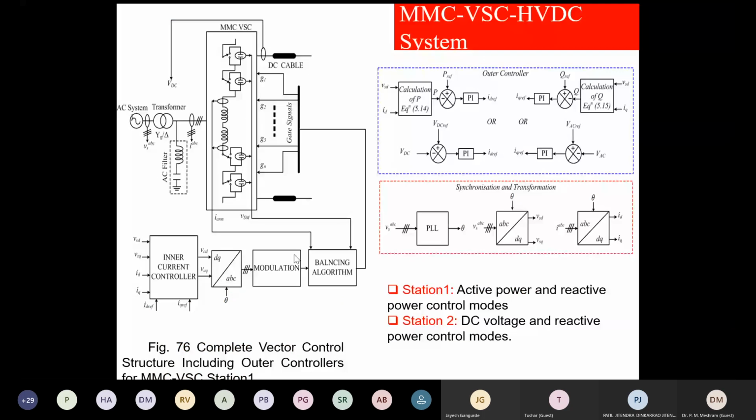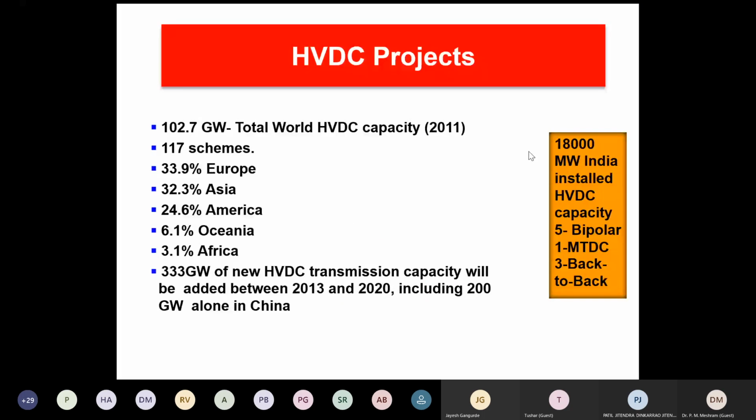Now we will see in short what we mean by HVDC. I have the data of 2011: 102 gigawatt, 112 schemes. Europe has 34, Asia has 33, America has 25%, Oceania 6.1, Africa 3.1. 333 gigawatt of new HVDC transmission capacity will be added between 2013 and 2020, including 200 gigawatt in China alone.